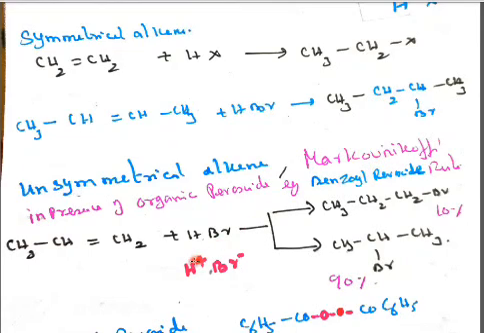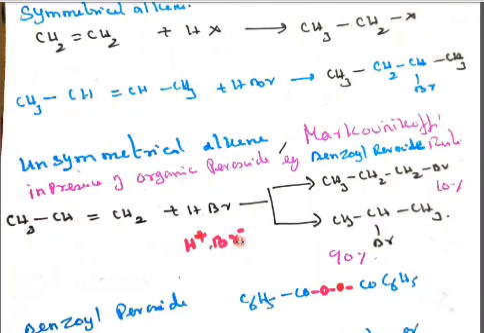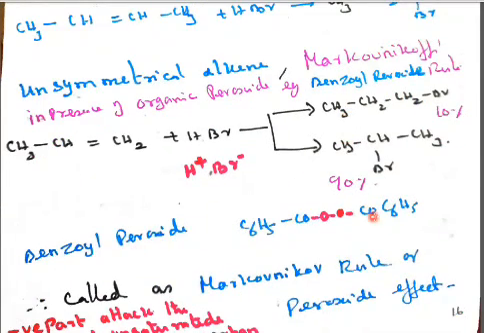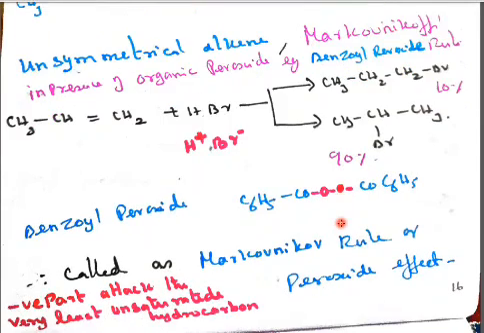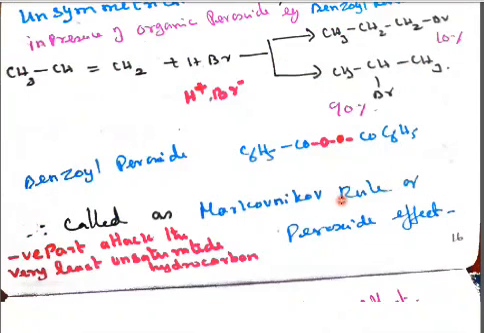If you want to apply this H plus to here, that is called the anti-Markovnikov rule. Only when the negative part attacks the least hydrogenated unsaturated carbon is it called the Markovnikov rule. Benzoyl peroxide is C6H5CO-O-O-CO-C6H5. Two C6H5CO groups, called benzoyl, are combined with the peroxide, OO. So that is called benzoyl peroxide.